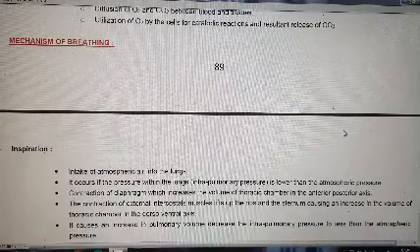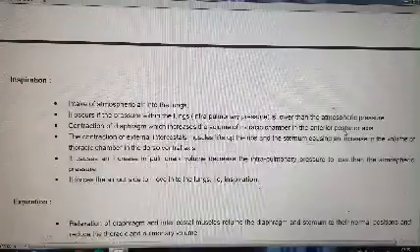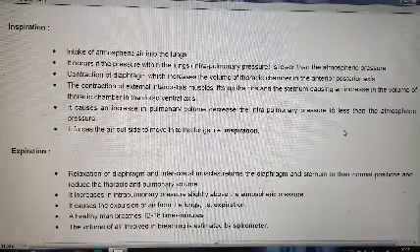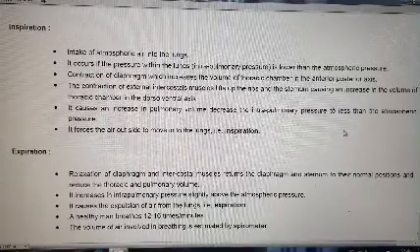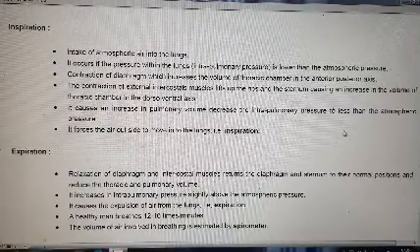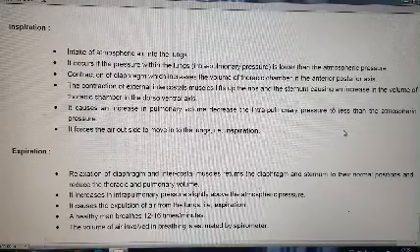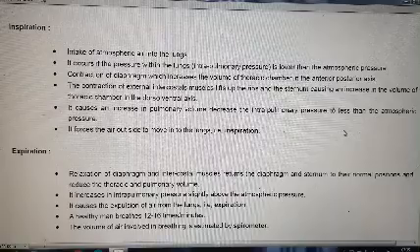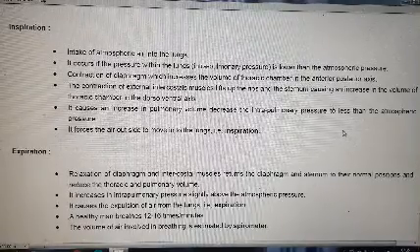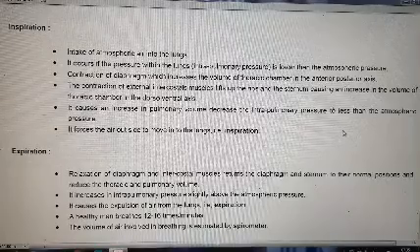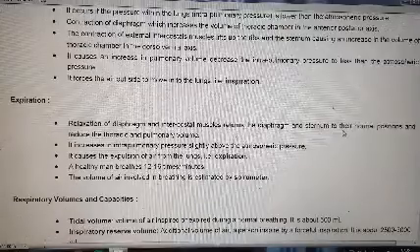Now let's talk about the mechanism of breathing, that means how breathing is mainly performed. Inspiration is the intake of atmospheric air into the lungs. It occurs if the pressure within the lungs, the intrapulmonary pressure, is lower than the atmospheric pressure.